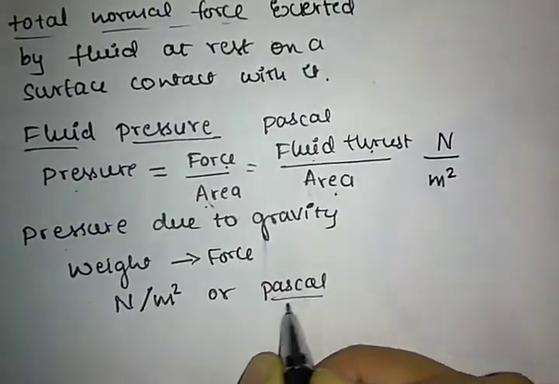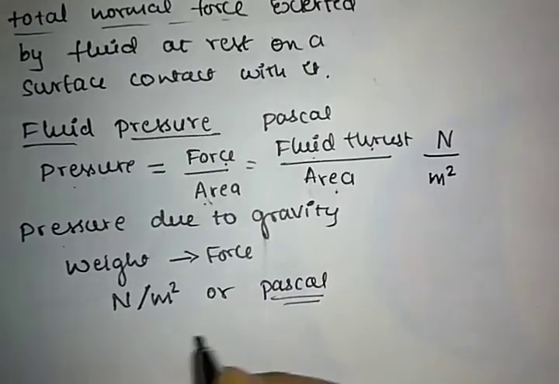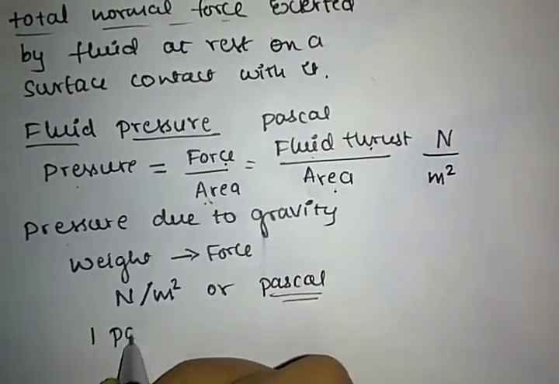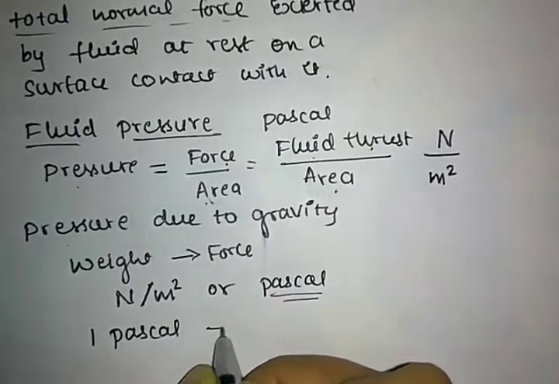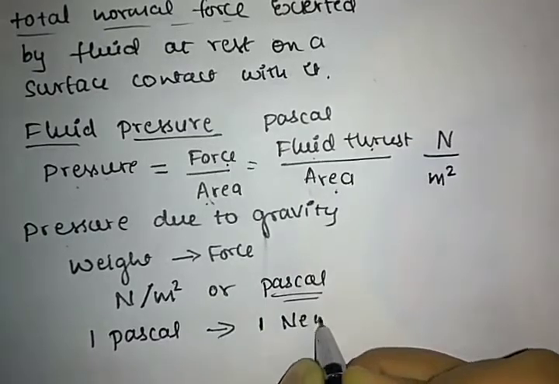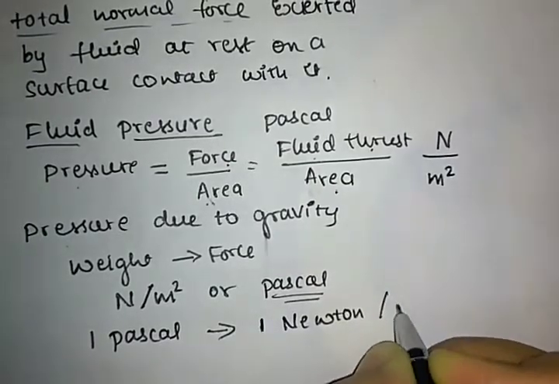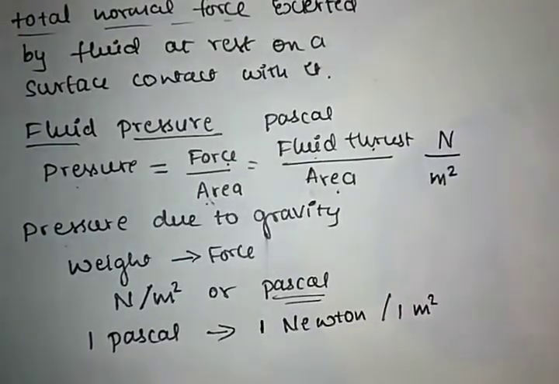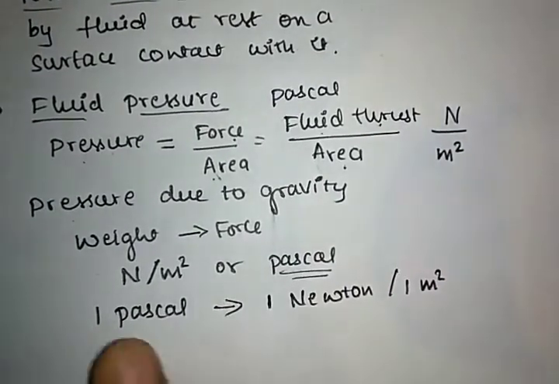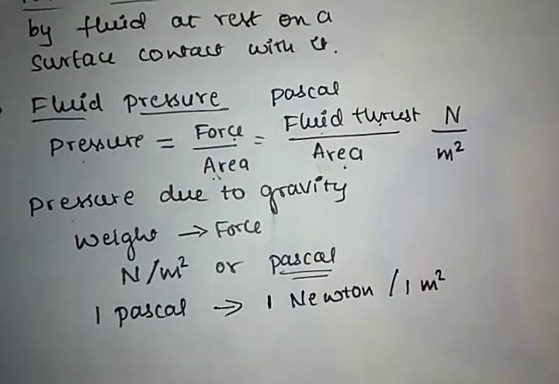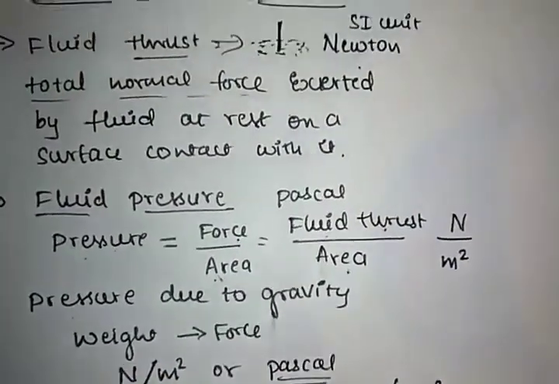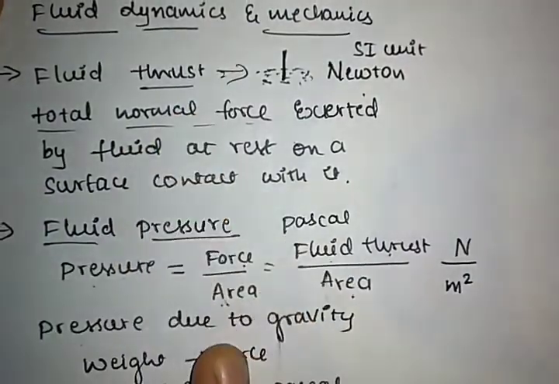What is meant by this Pascal? Pascal is nothing but 1 Pascal is equal to 1 Newton per 1 meter square. 1 Newton per 1 meter square is nothing but 1 Pascal. Okay, so these are the concepts of fluid thrust and fluid pressure.